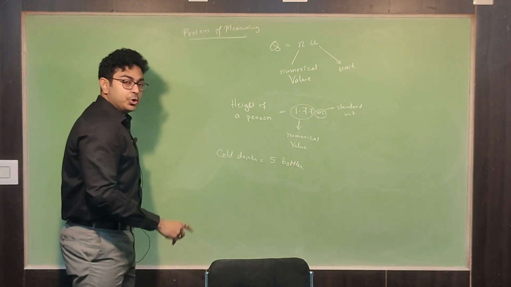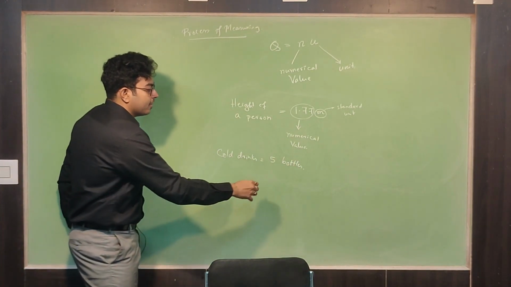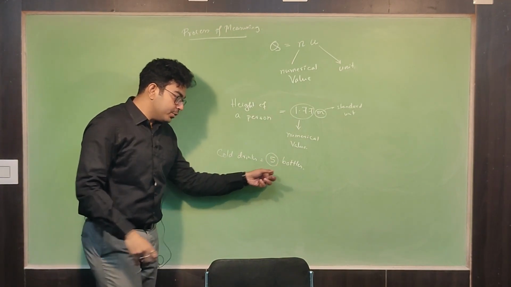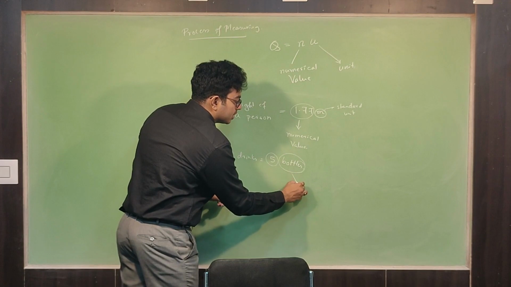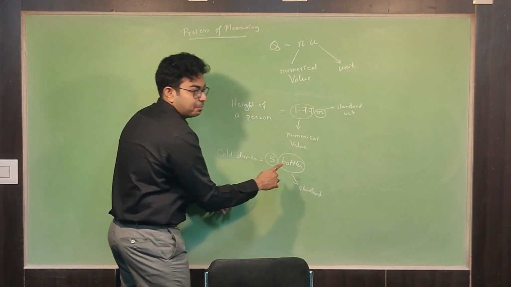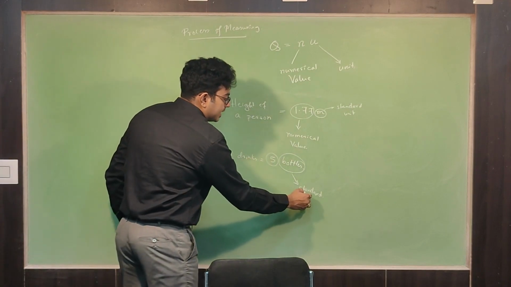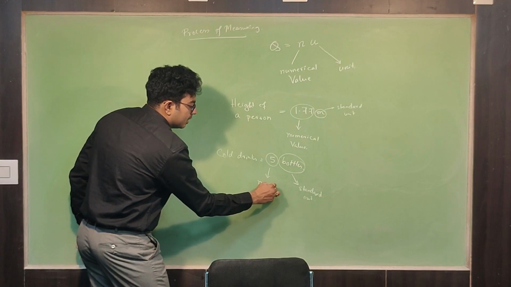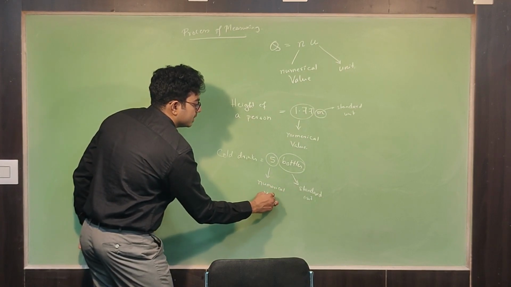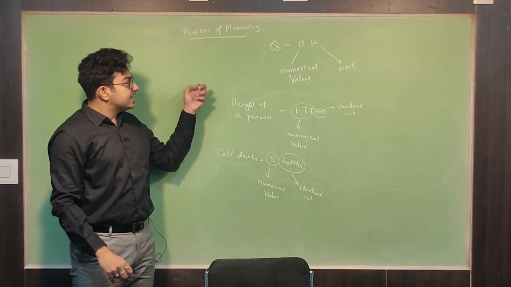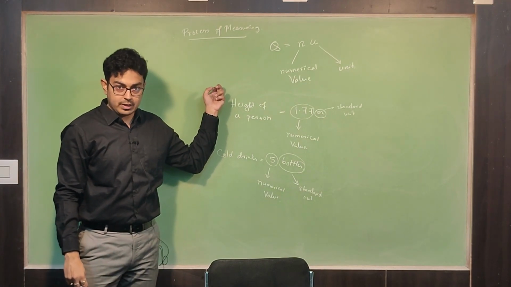Which is your numerical value here? 5 is your numerical value. And which is your standard unit? 1 bottle is your standard unit. Here I have written 5 bottles, plural. This is the standard unit and this is the numerical value. So is this clear? This is how we measure physical quantities.